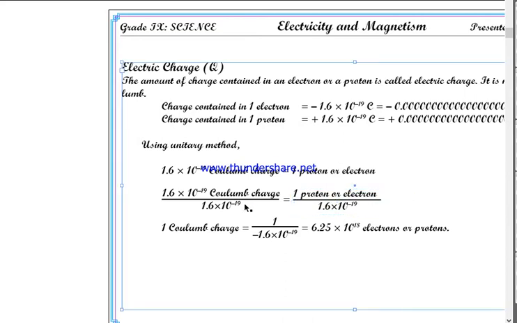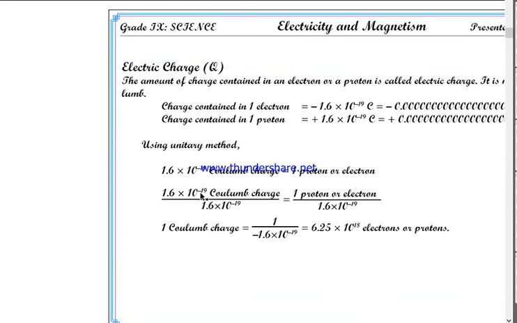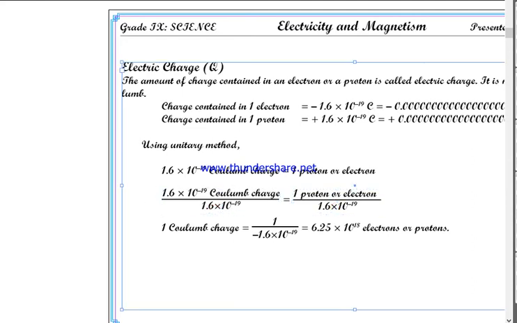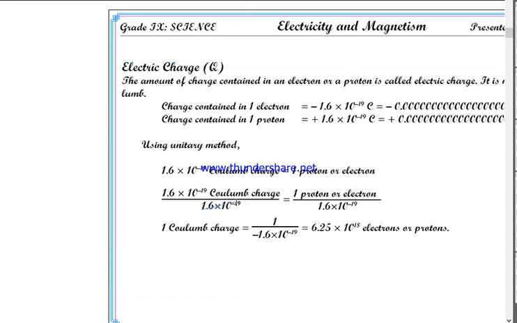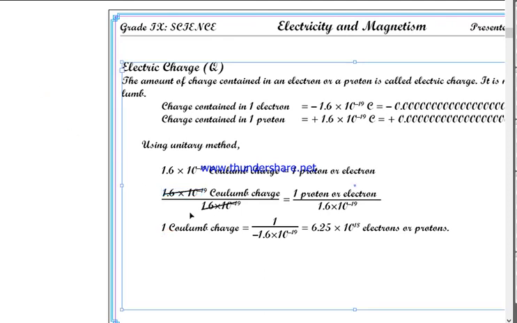Do you understand what I am doing? I divided both sides by 1.6 into 10 to the power minus 19. Now you can simply cancel this term and this term, numerator and denominator on the same side, so it overall gives 1 coulomb charge equals 1 by 1.6 into 10 to the power minus 19.